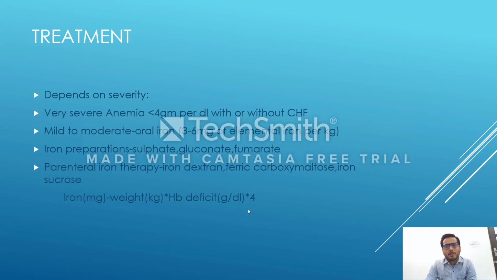Now, the formula for calculating how much parenteral iron should be given: iron in mg equals weight in kg multiplied by hemoglobin deficit multiplied by 4. That is all. We should take care of it.